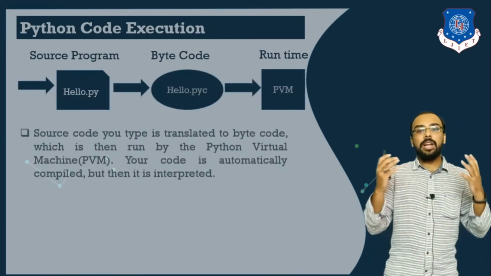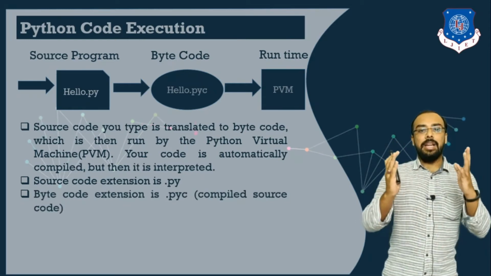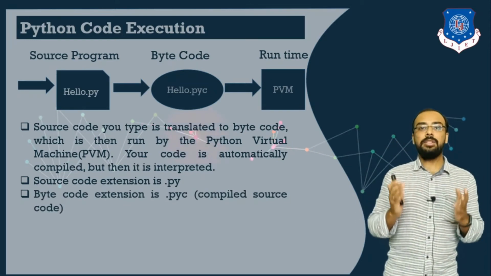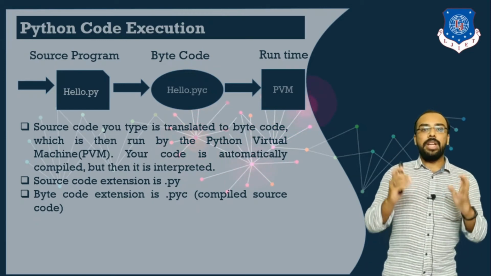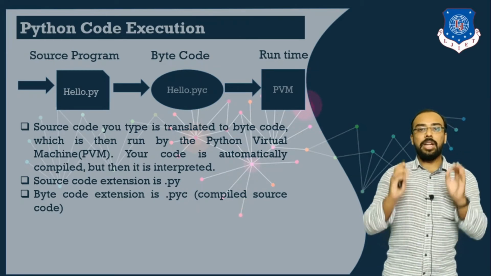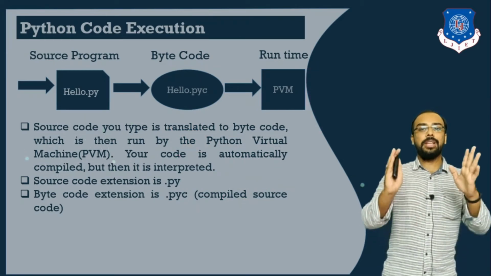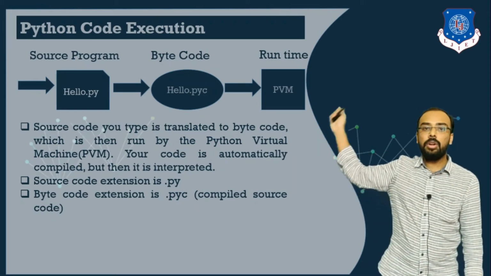Now we will see how a Python code gets executed. As we are aware, whenever we write a program, it is in a high level language, which means the code is easily understood by human beings. Whenever you write a Python code, it has an extension that is .py. For example, if I have created a Python file named hello.py.